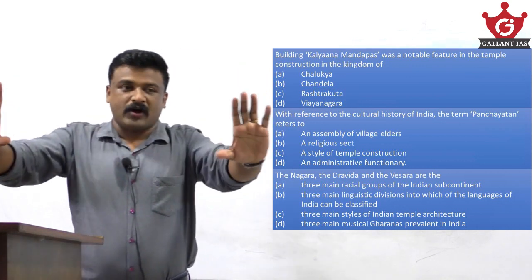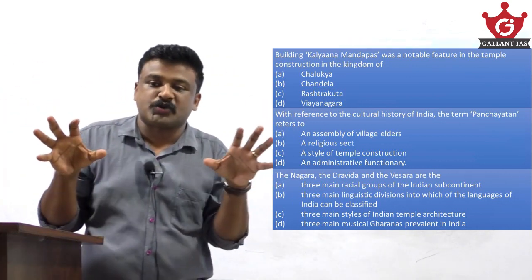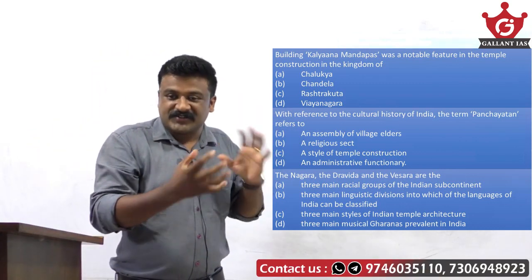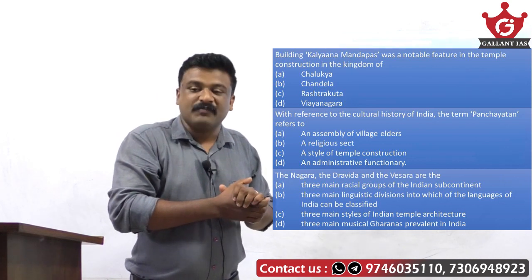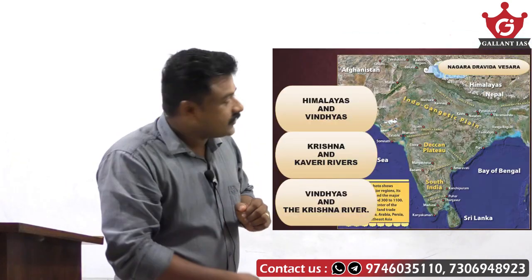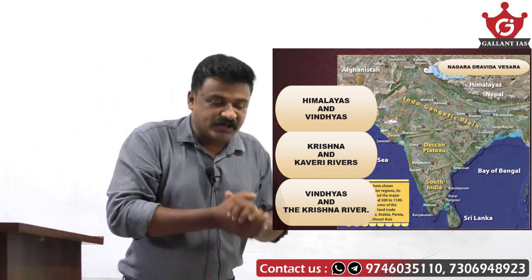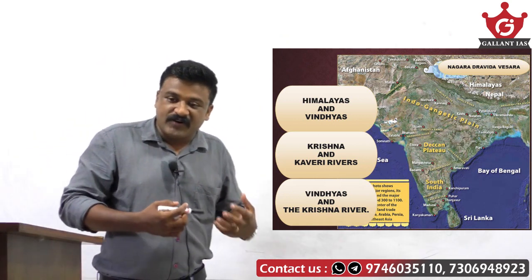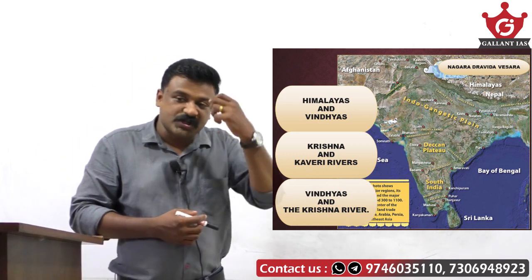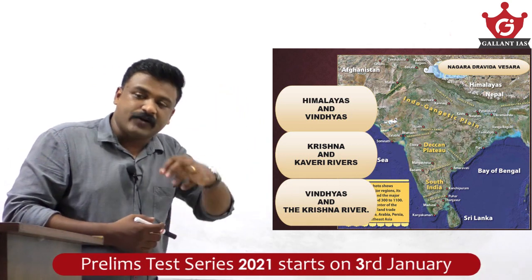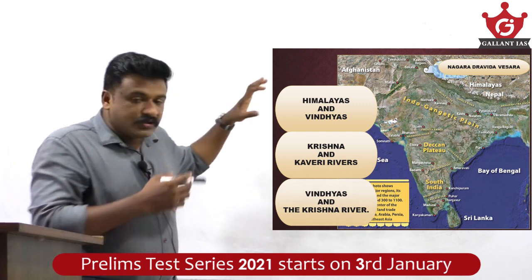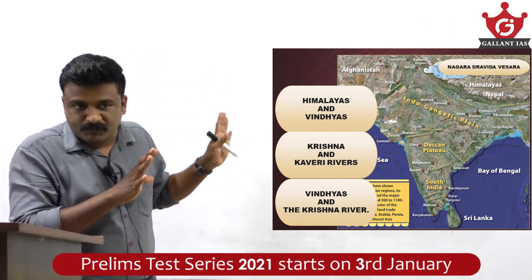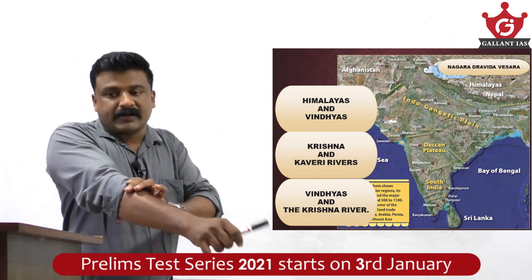So what I am saying is terminology, terms of ancient and medieval India, that's very, very important for you. And this is temple terms, or the terms related to temple architecture. We know that Nagara, Dravida, Vesara, these are the three styles of temple architecture, which evolved right from the beginning of early medieval India. Now here, this geographical identity is very important for you. Lots of questions are asked based on the geographical identity of these temple architectures.